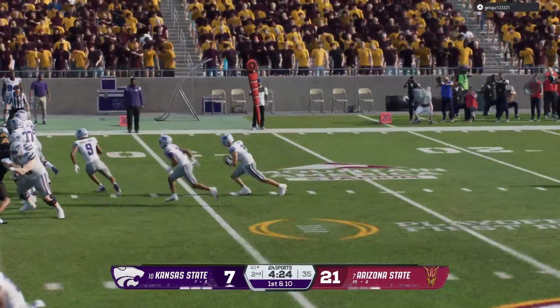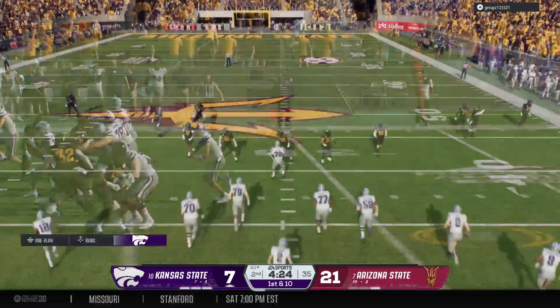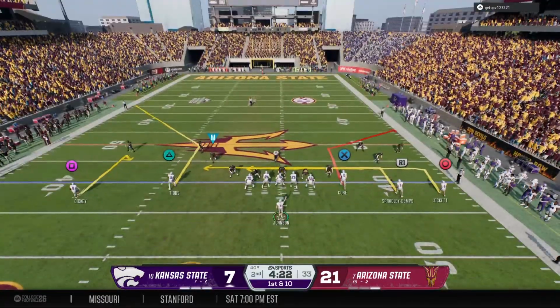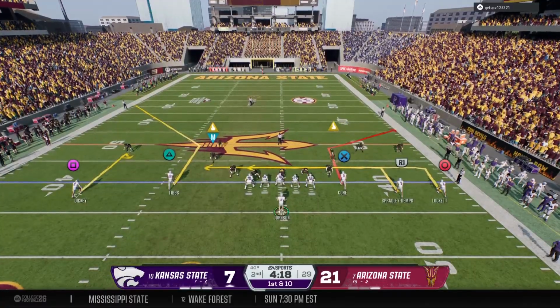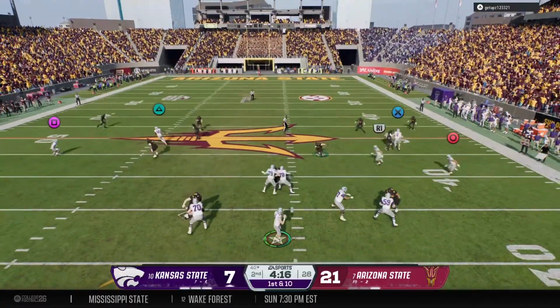Trends show guys that are continuing to go for it on 4th down. But what's crazy to me, Chris, is deep in your own territory to go for it on 4th down. It's a big risk, but it pays off here.